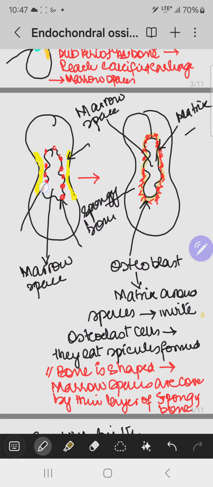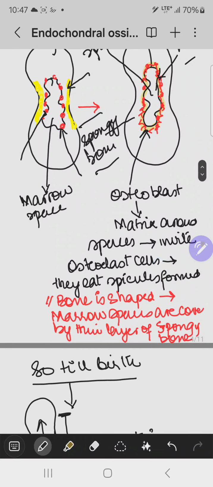As you can appreciate, the red color dots, these are the osteoblast cells. These osteoblast cells will form matrix around them, and this is how a spongy bone is formed. So a spongy bone layer is also present in the long bone. In the long bone, the spongy bone is also present.